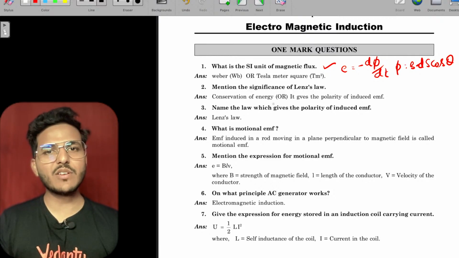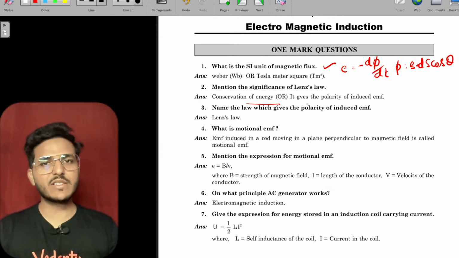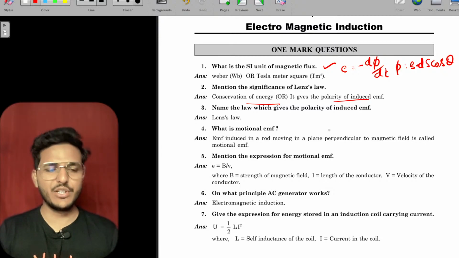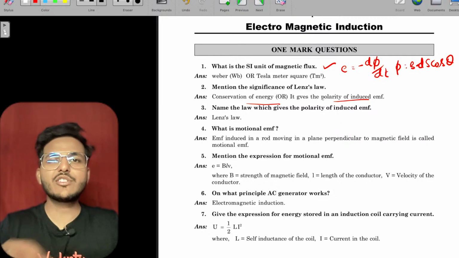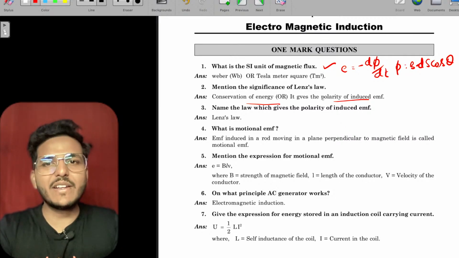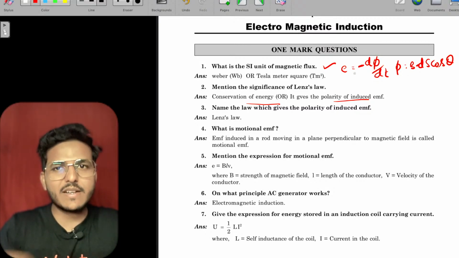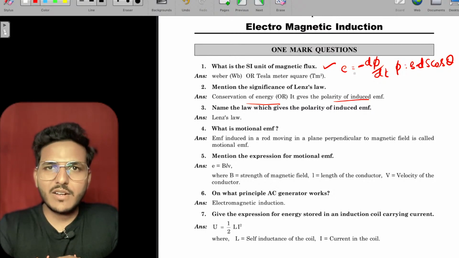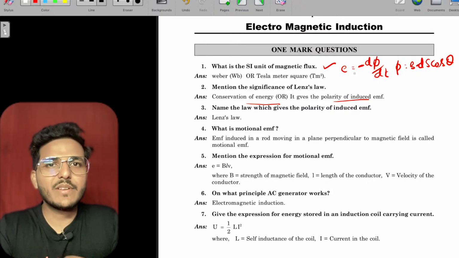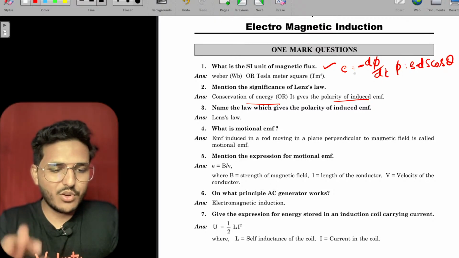Mention the significance of Lenz's law. It is conservation of energy, and it gives the polarity of the induced EMF. This negative sign basically comes from Lenz's law, and Faraday's law states that the rate of change of flux is directly proportional to the EMF induced in the coil.